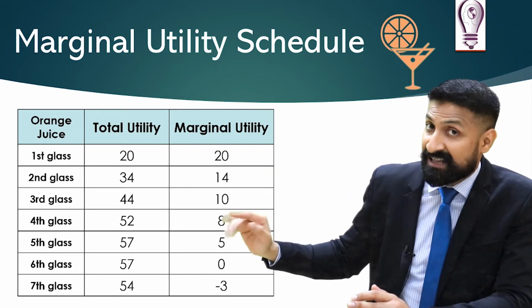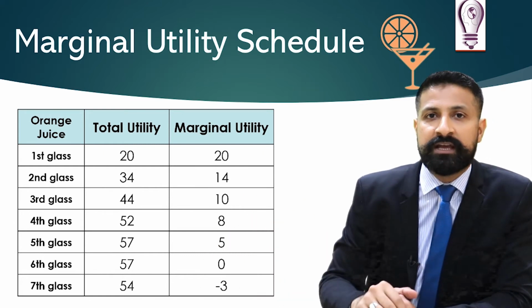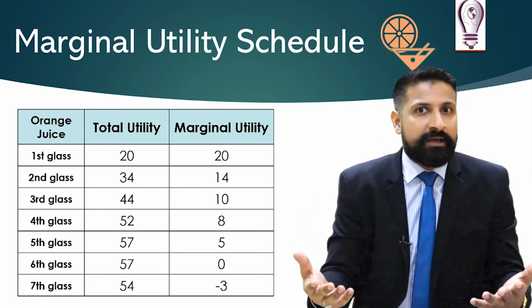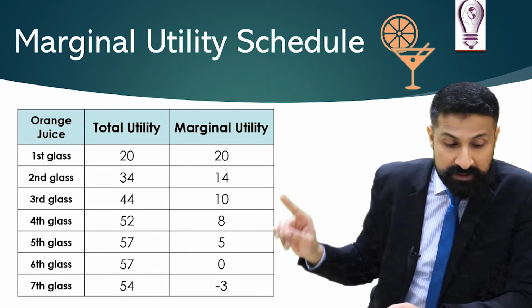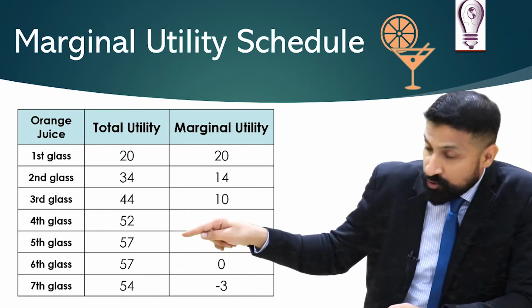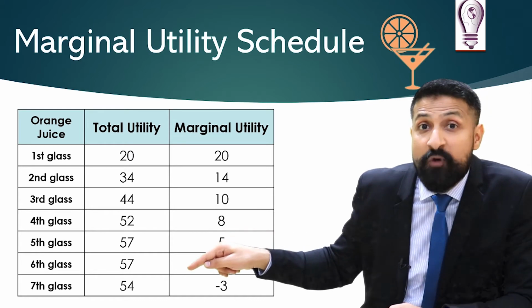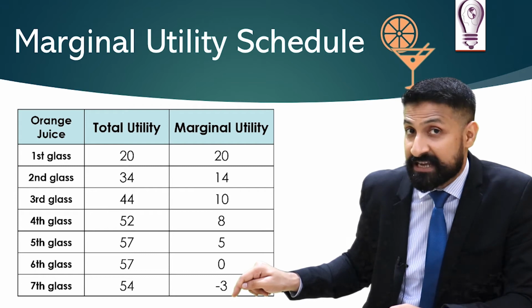Finally, on the sixth glass, it touched 0, and then on the seventh glass, it went negative. Are you getting my point? I may vomit, I may start hating orange juice, so it will go negative. So that is what I say. When I consumed the seventh glass, the total utility was 54 and the marginal utility was -3.